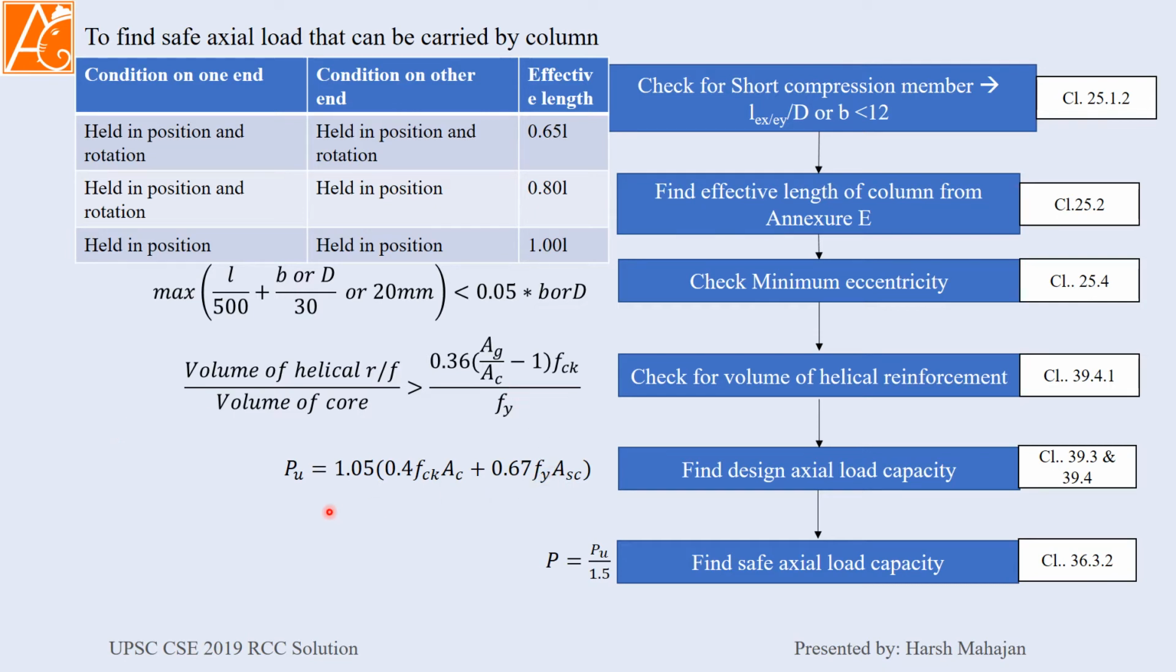At final, we will find the ultimate load carrying capacity of the column. As it is a circular column, that's why we are increasing the capacity by multiplying 1.05 into 0.4 fck into area of concrete plus 0.67 fy into area of steel in compression. Then this will be divided by 1.5 and we will find our safe axial load carrying capacity.